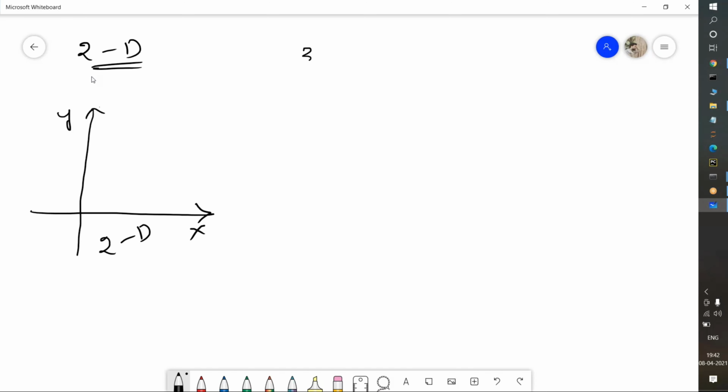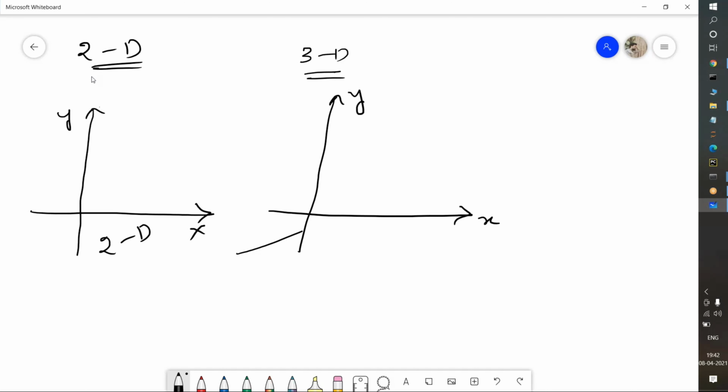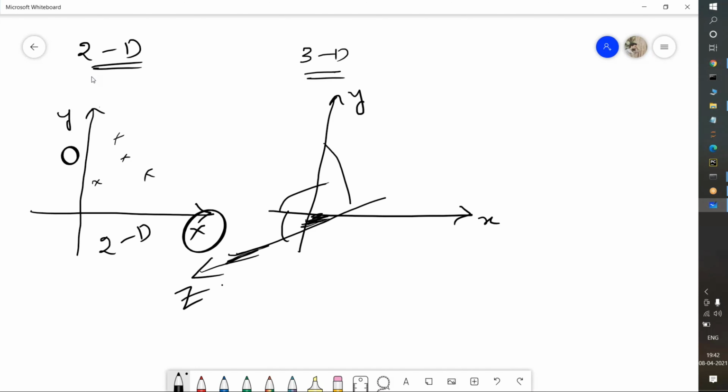Suppose I want 3-dimension data, how will it be? This is X, this is Y, and Z will be here, a coordinate axis. If we have this Z, which means 3-dimension data, it is difficult to plot the data. With X values and Y values, we can easily plot somewhere in the graph.